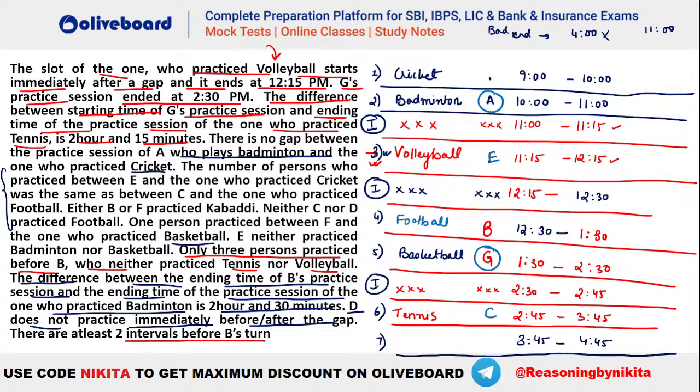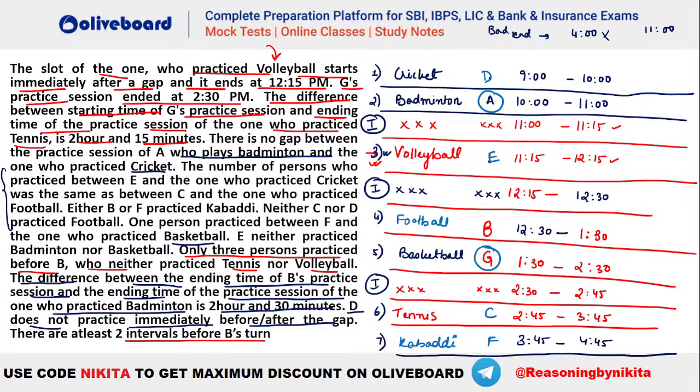Now if B is playing football, that means F should be playing kabaddi. So you can see F kabaddi will be here, right? And the only person remaining is D, so D will be playing cricket here. I hope this is clear, everybody. So this will be the final answer that you will be getting here. Did everyone understand this or not?